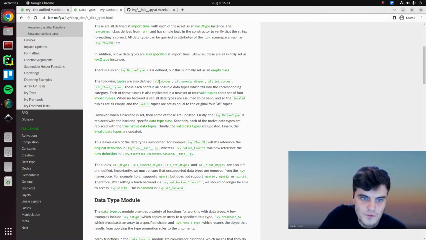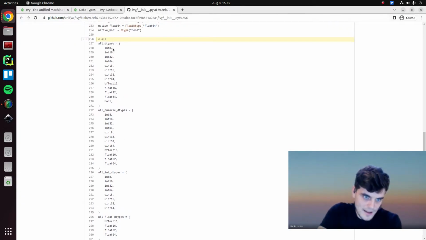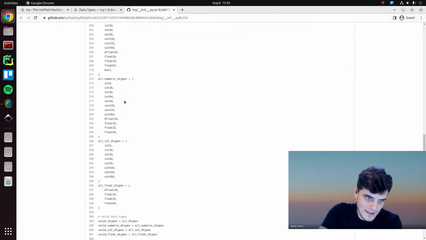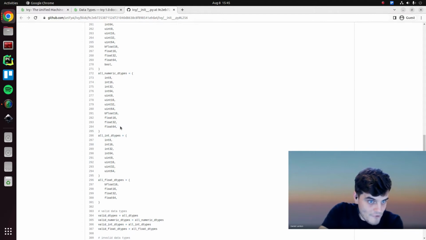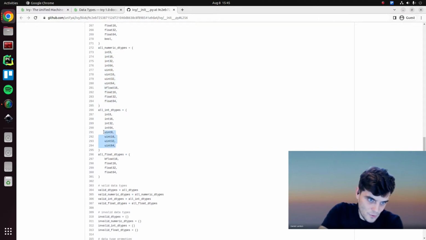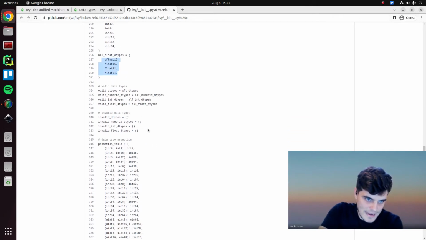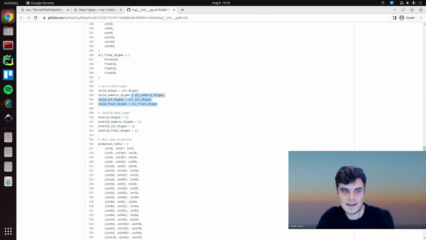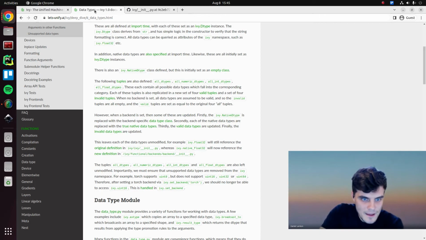So the following tuples are also defined. We have all data types, all numeric data types, all int data types, all float data types, which are again defined in the IV init file. In this case, this is everything apart from bool, actually. Then all the integer, both uint and int, and then all the float, etc. And then we have these as well, invalid data types, valid data types. Because this is IV, we're initializing to say that nothing is invalid right now, because no backend has been set, and everything is valid at this point in time. Okay, so that's all of those.